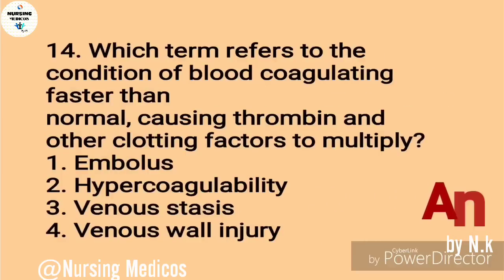41. Which terms refer to the condition of blood coagulating faster than normal, causing thrombin and other clotting factors to multiply? A. Embolus. B.